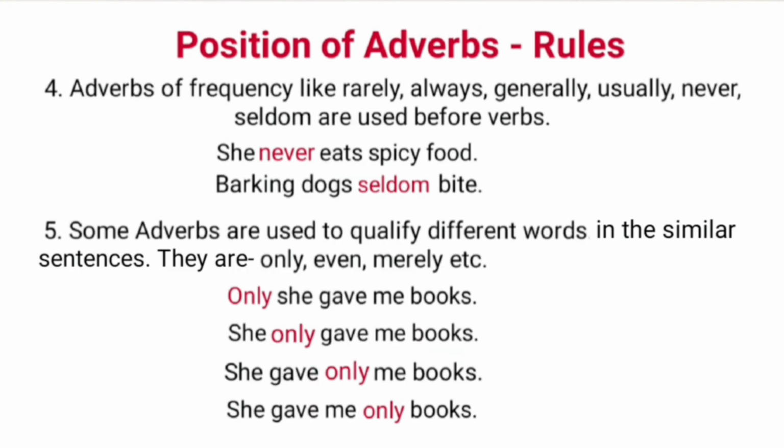Number 4. Adverbs of frequency like rarely, always, generally, usually are used before verbs. Examples are: she never eats spicy food. Barking dogs seldom bite. Here, the adverbs never and seldom are used before the verbs eats and bite.